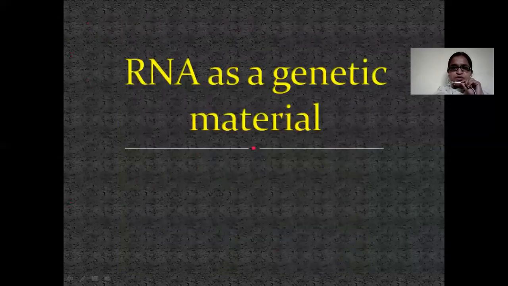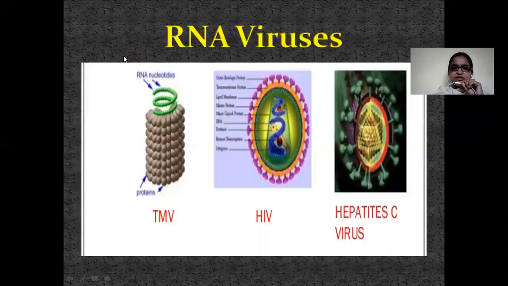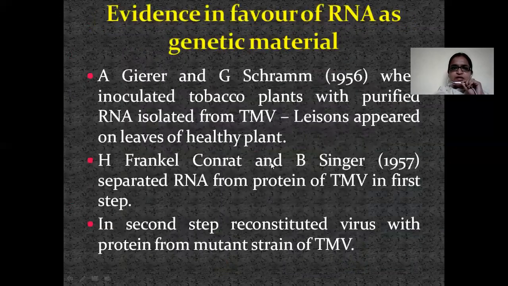Next is RNA as a polymer, RNA as genetic material. Here, in different viruses, in some of the viruses, RNA is acting as the genetic material. These are the viruses that have RNA as a genetic material. The scientists Fraenkel-Conrat and Singer worked on these viruses, and they proved that RNA is the actual genetic material in these viruses.